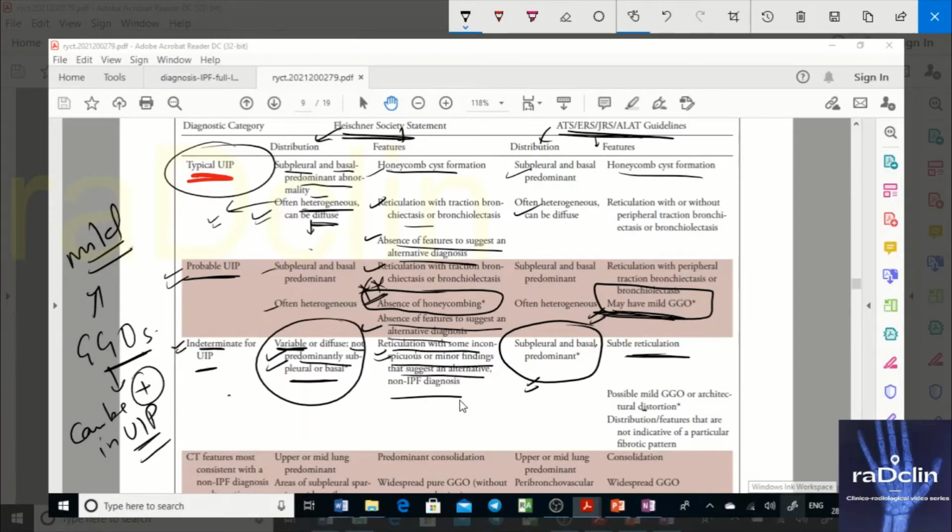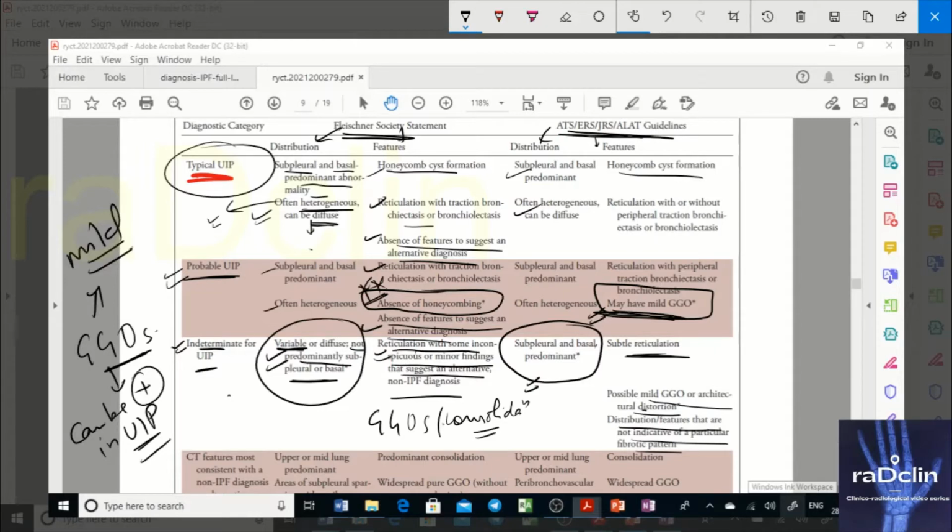Those findings are minor. They are not very pronounced. Say, for example, you are seeing GGOs or consolidation. Consolidation goes against UIP. Minor consolidations, it might be a patchy consolidation you are seeing, may be characterized as indeterminate for UIP. Similarly, possible mild GGOs or architectural distortion, or distribution features that are not indicative of a particular fibrotic pattern. So there is a point of diversion in indeterminate UIP as well.